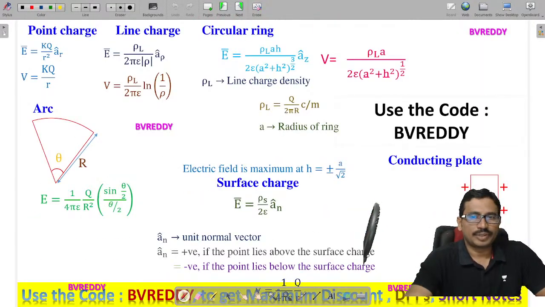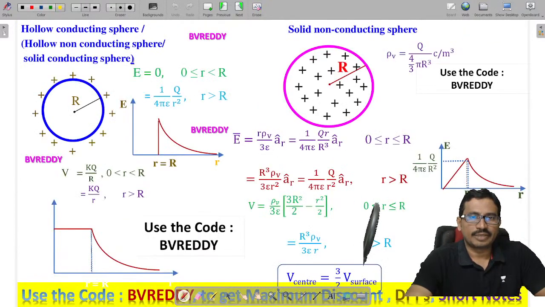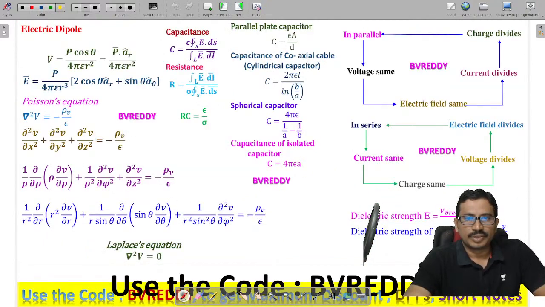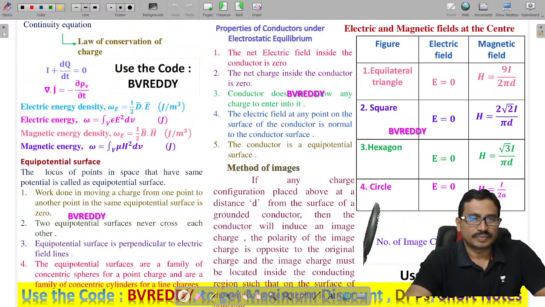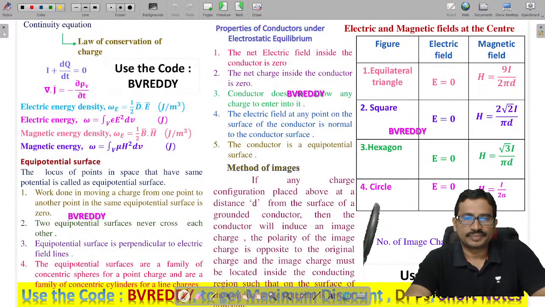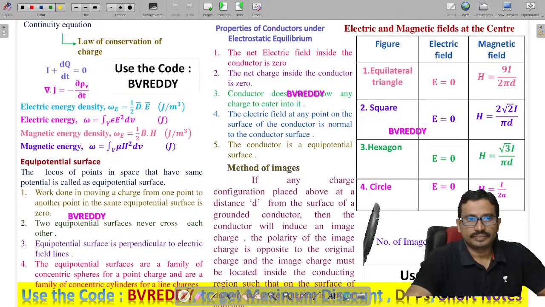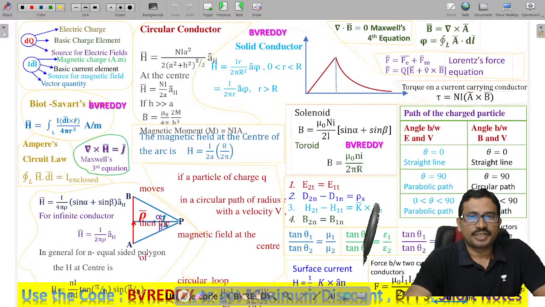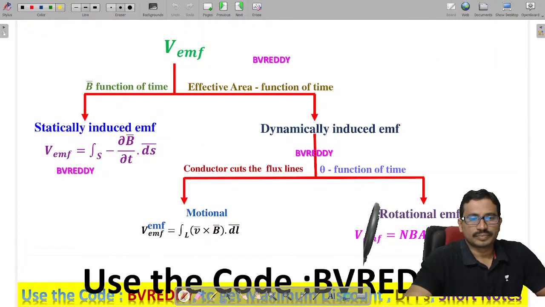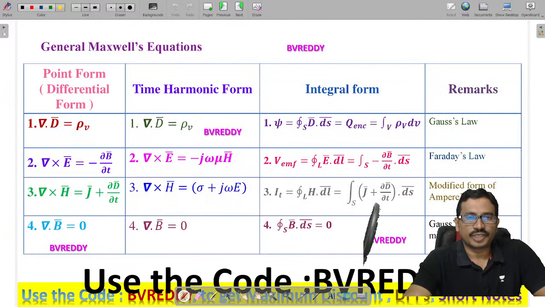So have a look now at how much care I have taken. I tried my best to prepare these as very neat short notes. You can have a look here. I hope all of you can understand. Right, this is the magnetic fields, short notes. Right, fine. So these are Maxwell's equations, complete.